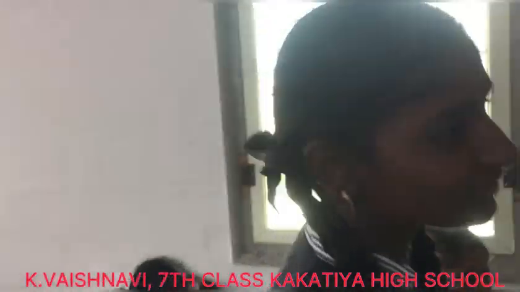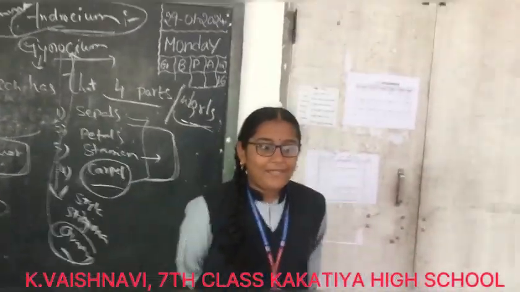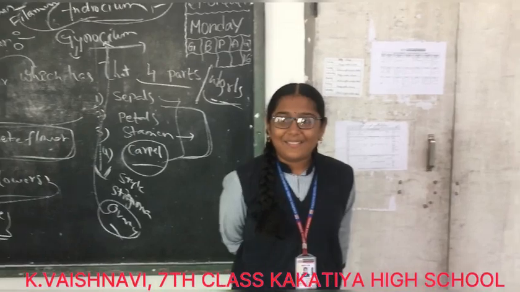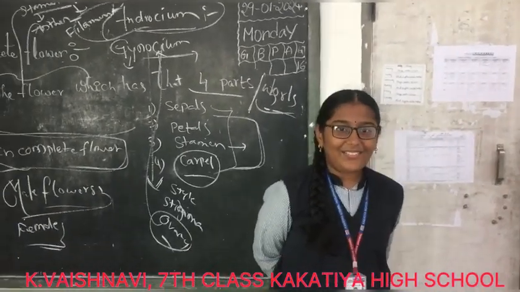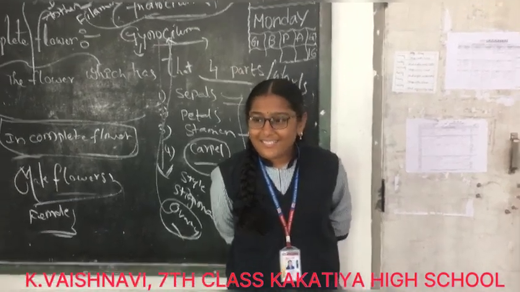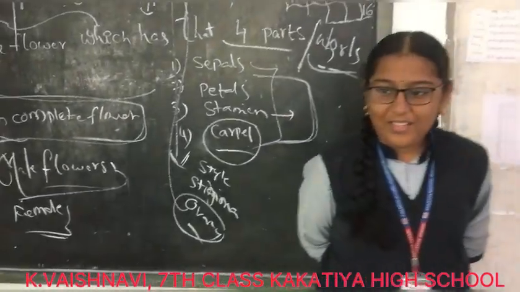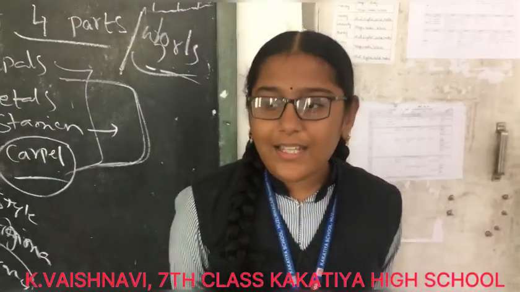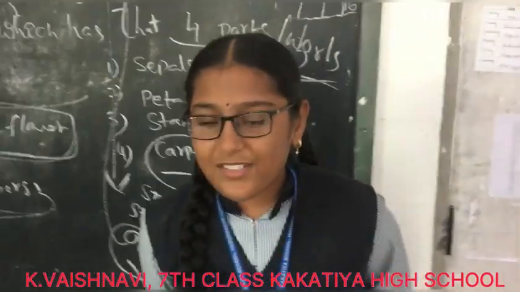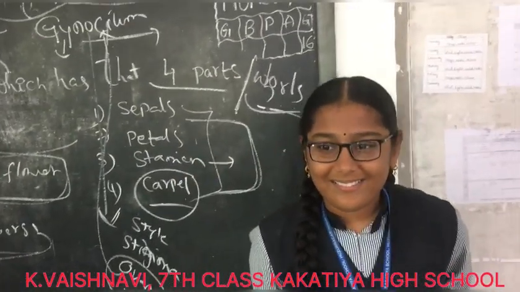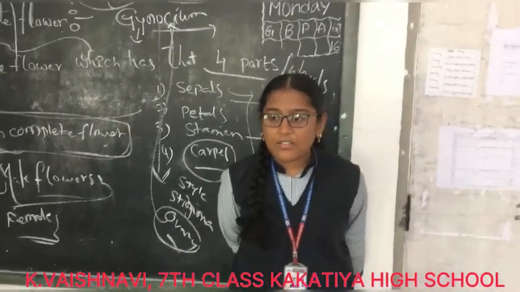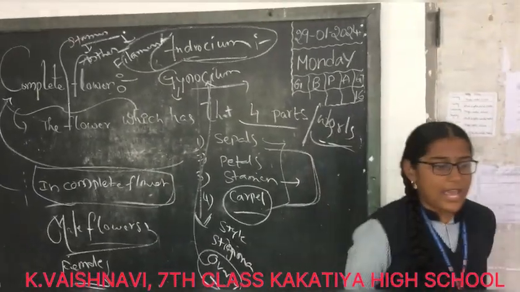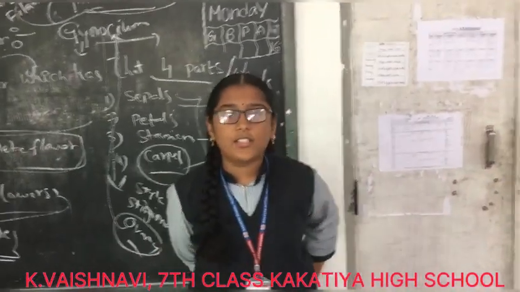What is a bisexual flower? The flower which has both stamen and carpel is known as a bisexual flower. What is a unisexual flower? The flower which has either stamen or carpel, but not both, is known as a unisexual flower.